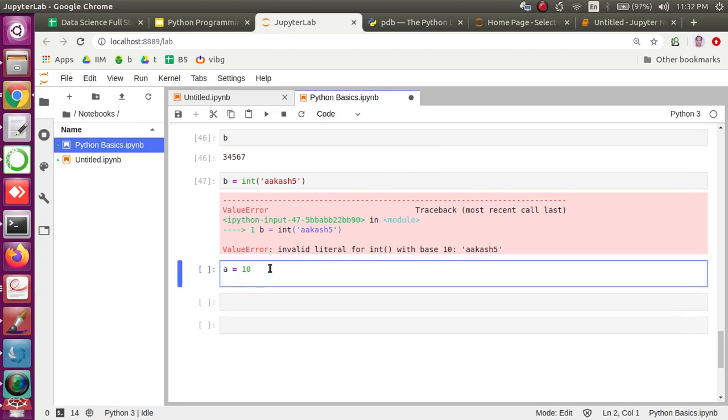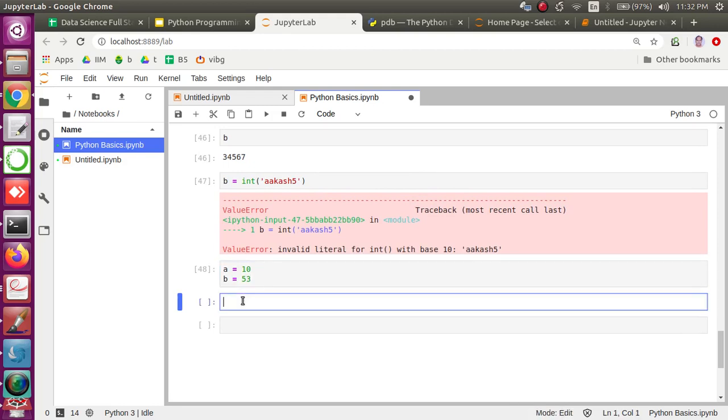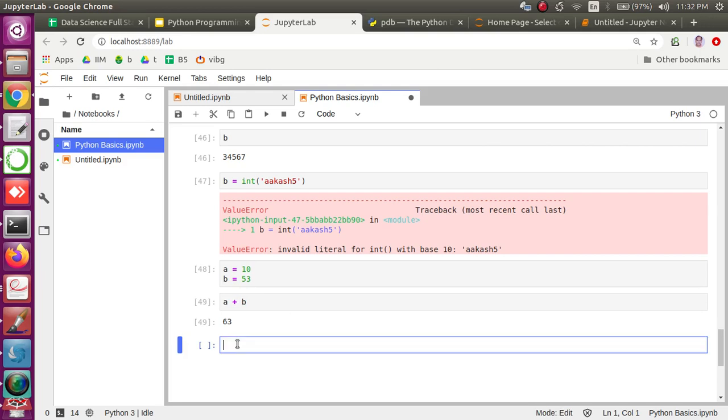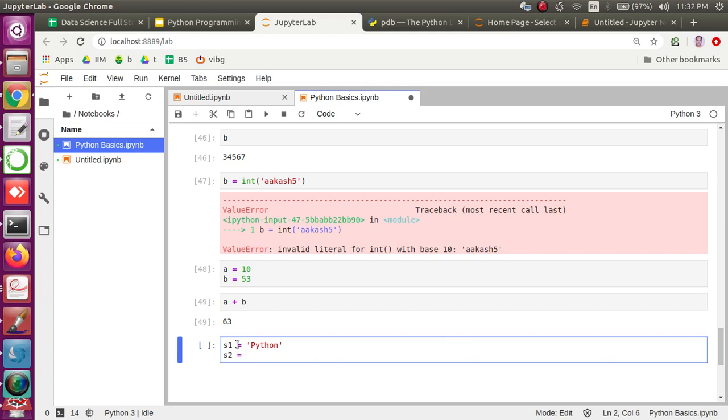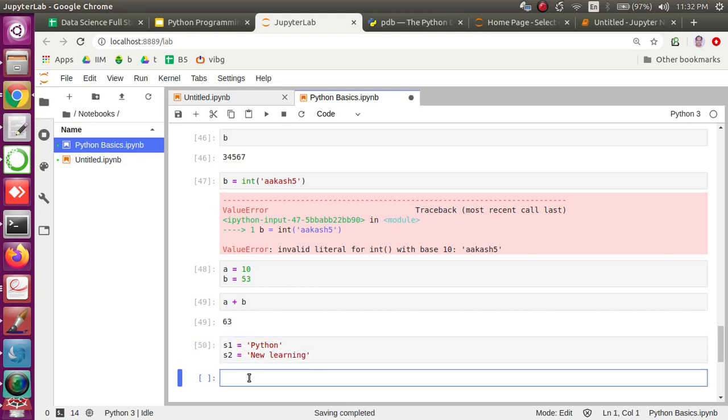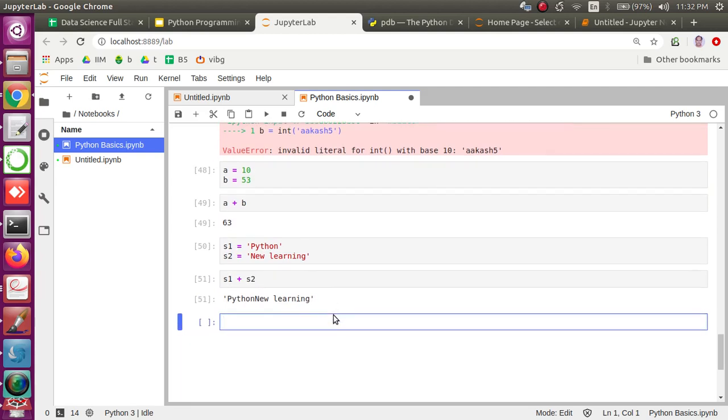Let's say I have a equal to some value and b another value, so we can do some arithmetic operations which we have seen. Suppose I have other variables, s1 and s2, and here is a new learning. Let's say I do s1 plus s2. Here the thing is a little different.